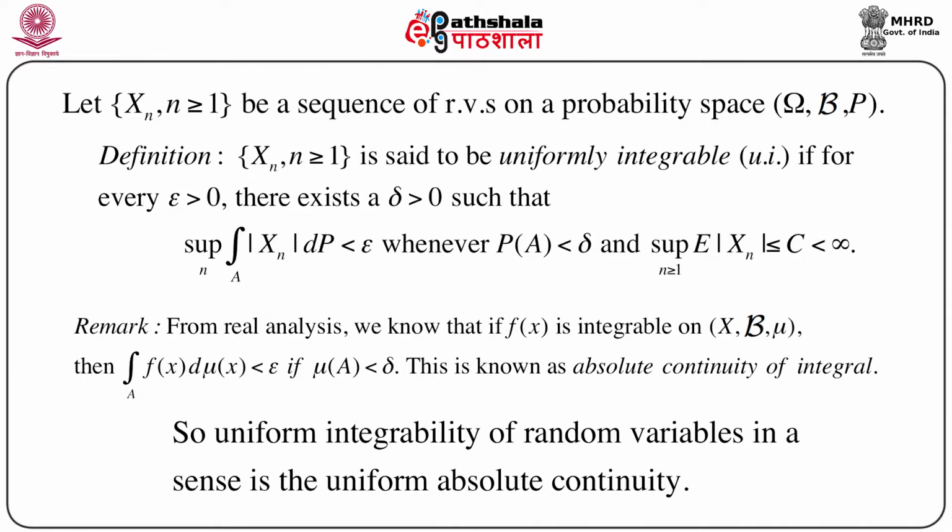Now the formal definition of uniform integrability goes like this.